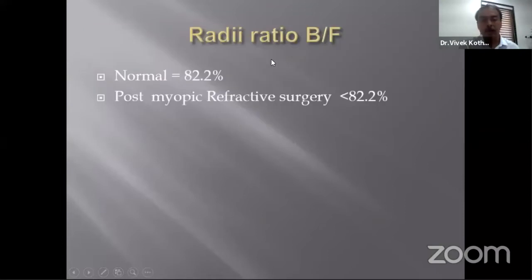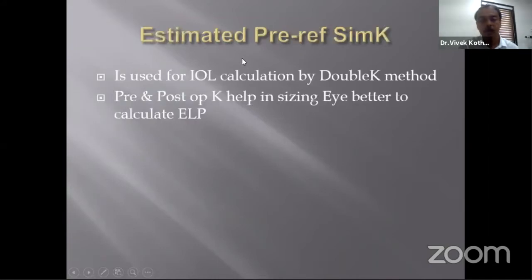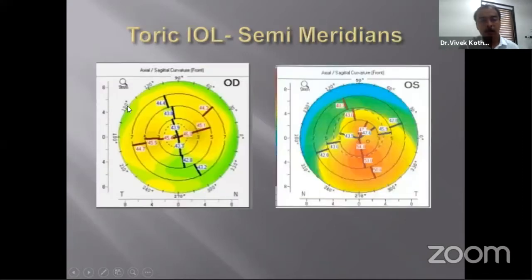Then you get the back to front red eye ratio also. Normal is 82.2, and it reduces after myopic laser surgery. You also get the estimated pre-refractive K in the Holladay report, which can be used for IOL calculation in the double K method.